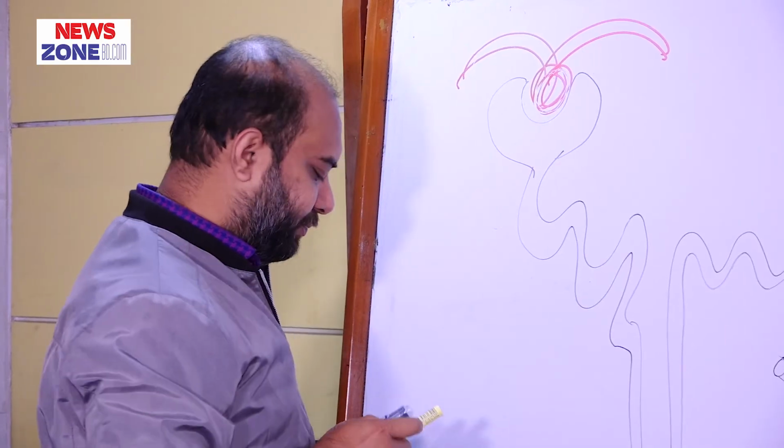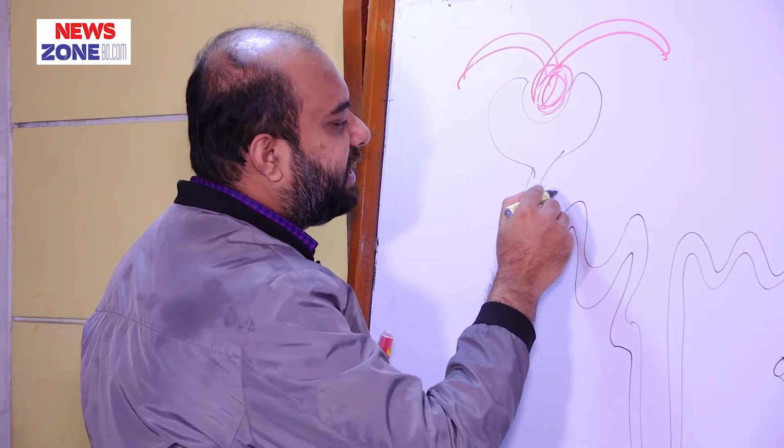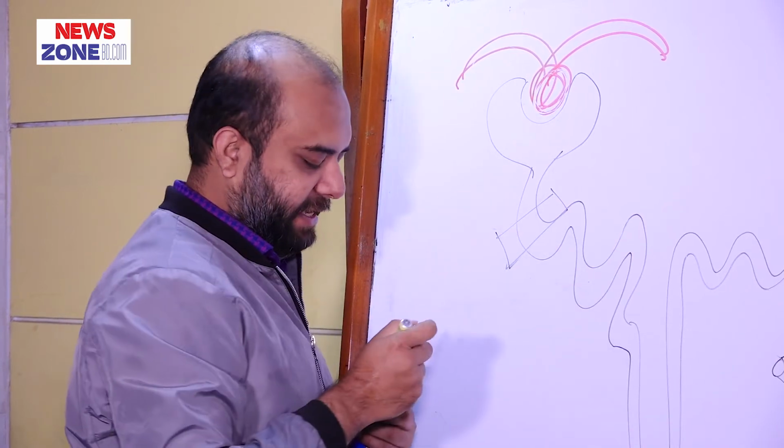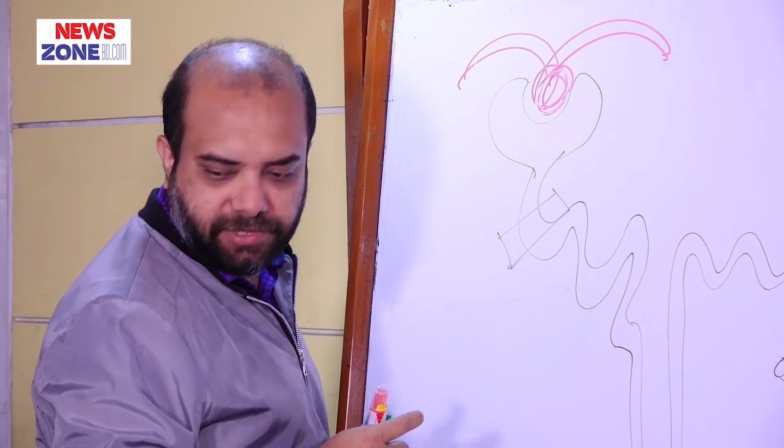And now I will cross section it from here and will enlarge it for your better understanding.